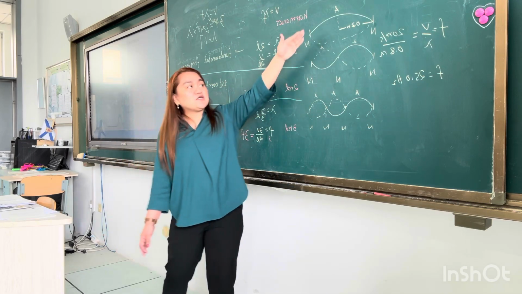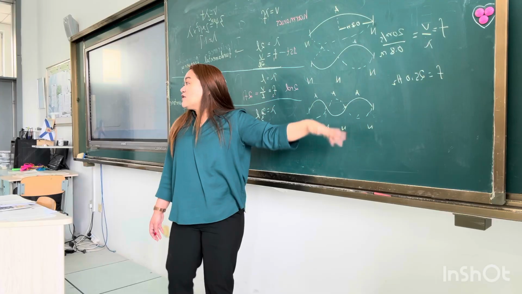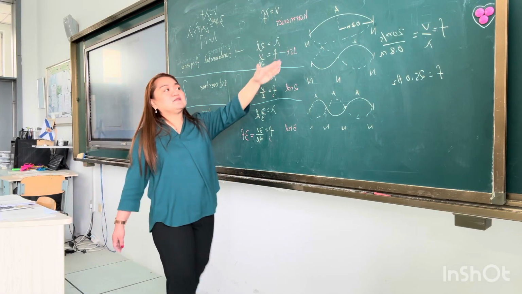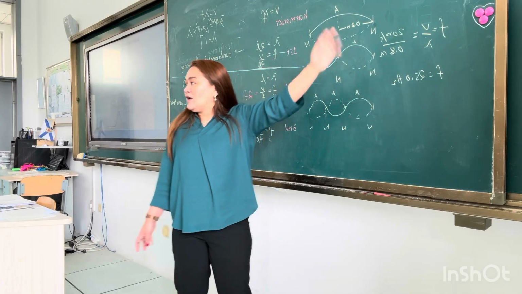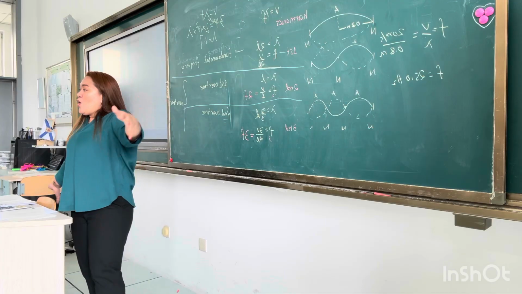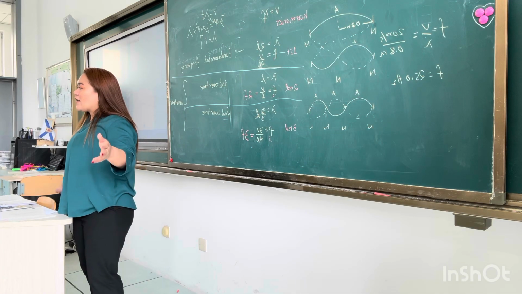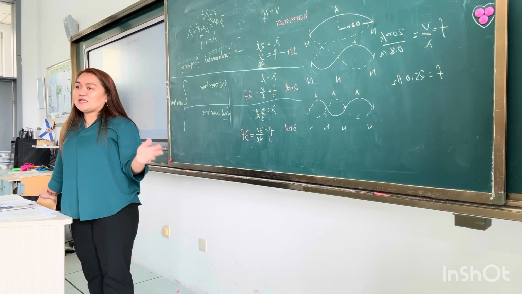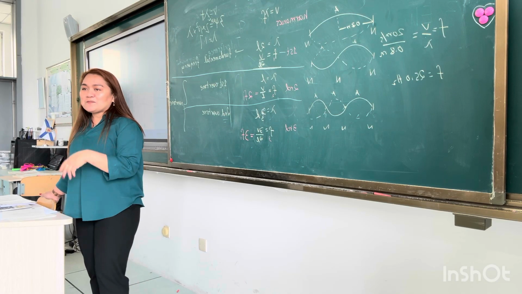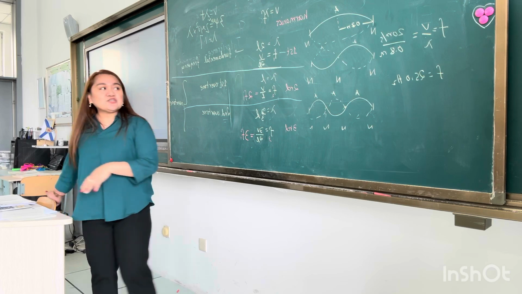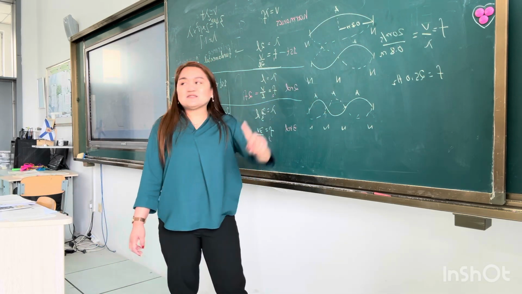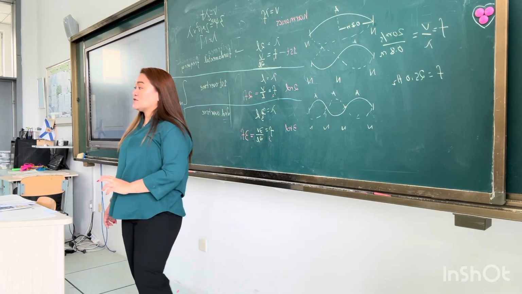I want you to understand this part so that you don't need to memorize all of this. If you understand this, definitely you will understand, for example, if I ask you what is the wavelength or the frequency of the first overtone or the third harmonic. So it should start with what? Okay, having one antinode, two antinodes, and three antinodes.